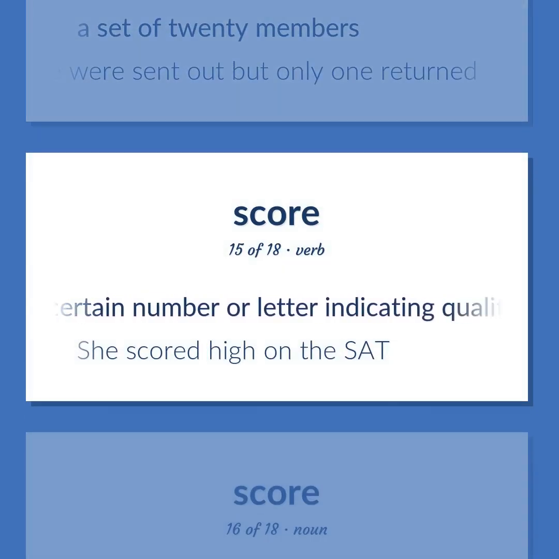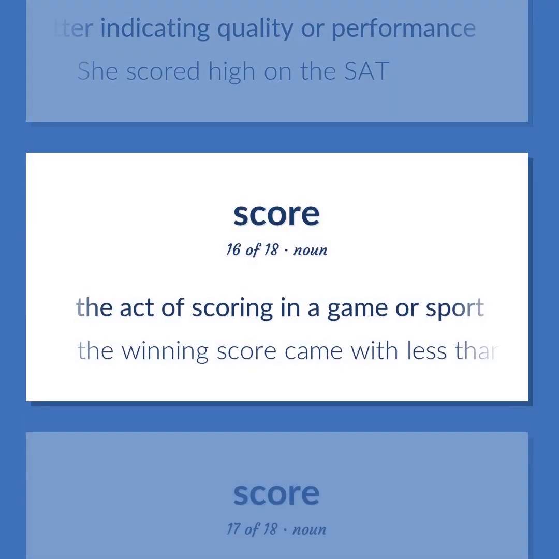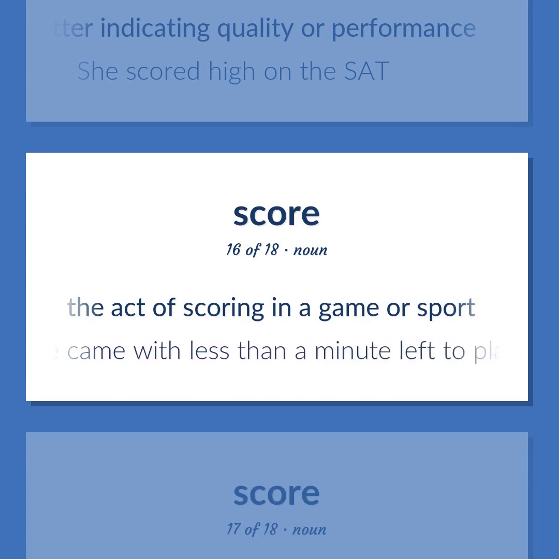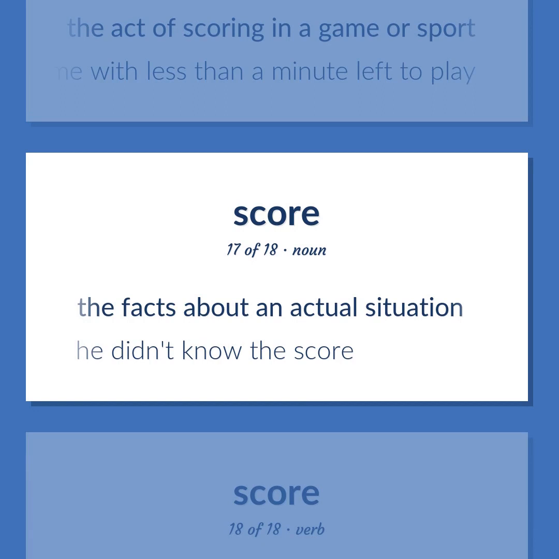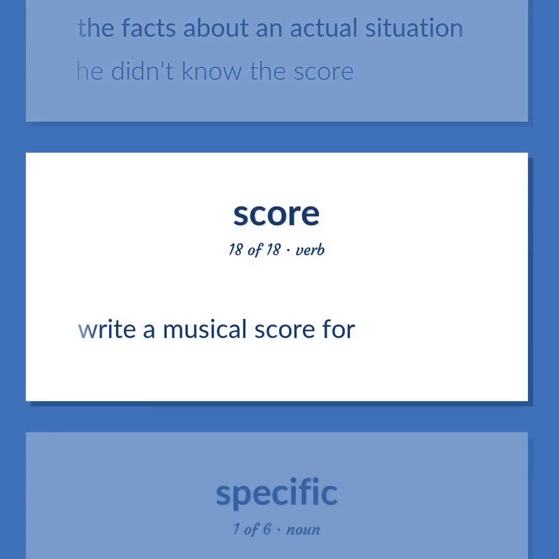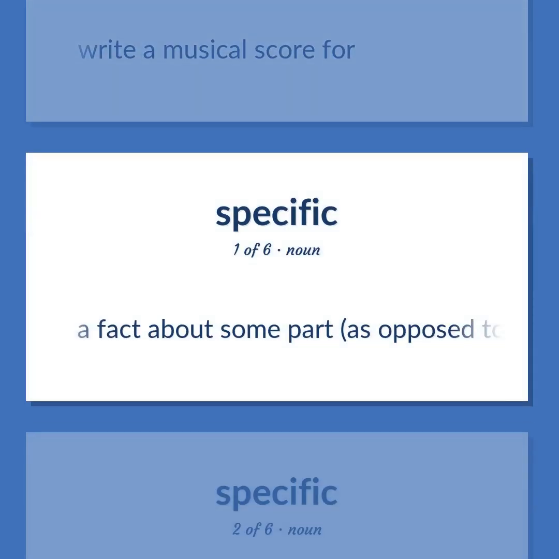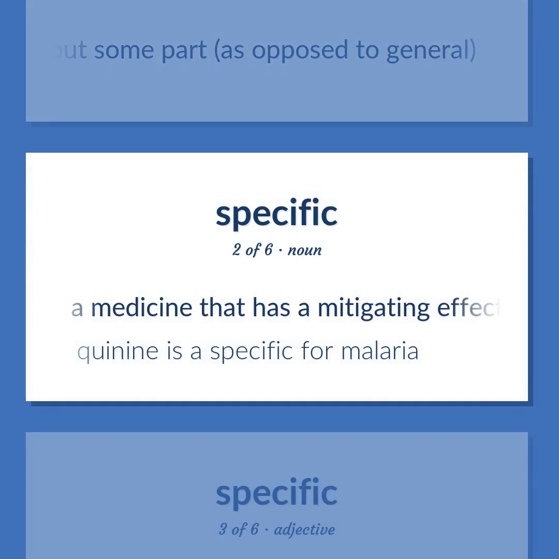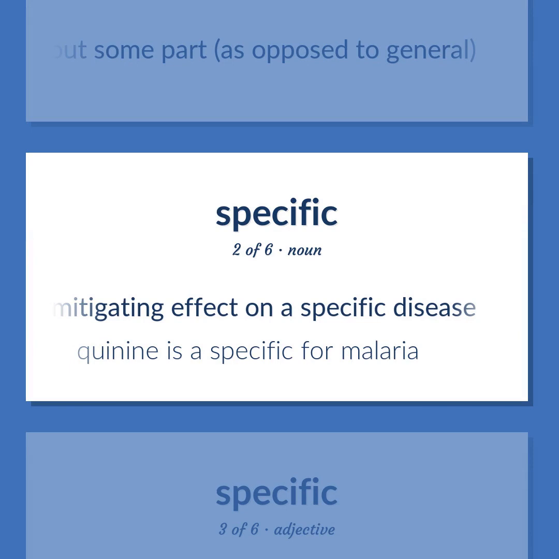Get a certain number or letter indicating quality or performance. She scored high on the SAT. The act of scoring in a game or sport. The winning score came with less than a minute left to play. The facts about an actual situation. He didn't know the score. Write a musical score for. A fact about some part, as opposed to general. A medicine that has a mitigating effect on a specific disease. Quinine is a specific for malaria.